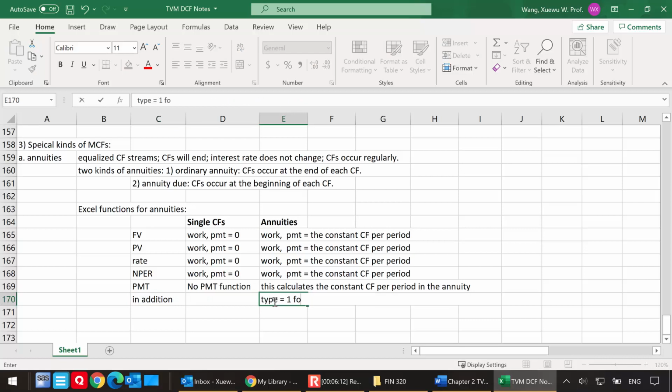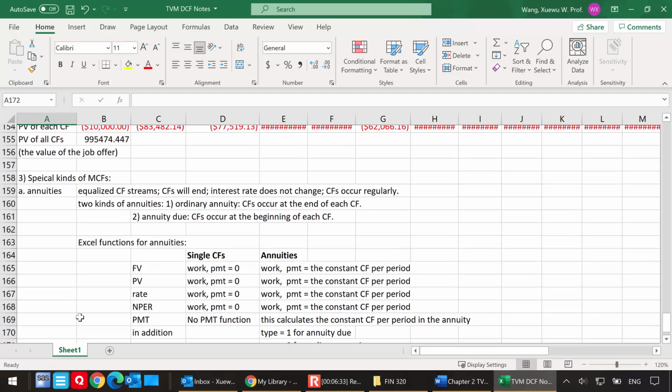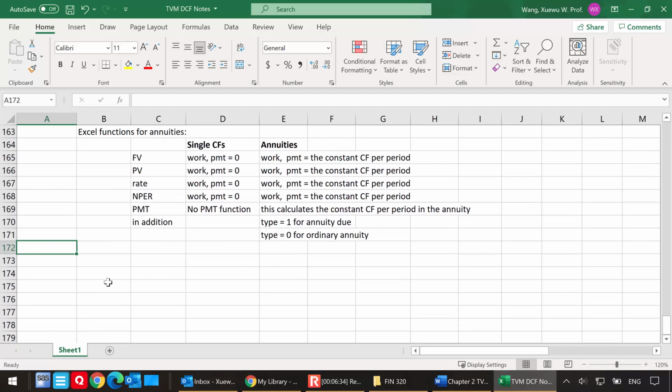Type is set to 1 for annuity due, and type is set to 0 for ordinary annuity. These are very important details for Excel functions for annuities. So let's move on to one example and see how we can apply these Excel functions. Example number 10.